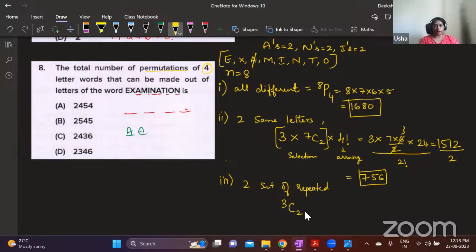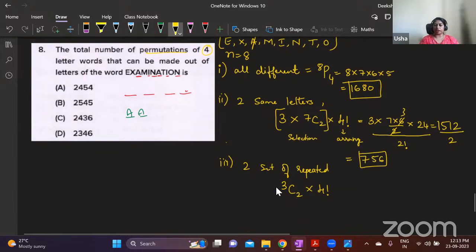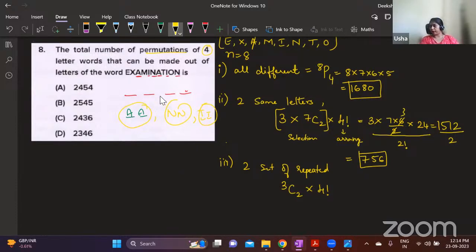So you will have 4 letters now. This 4 letters you will arrange in 4 factorial ways. Understand clearly why 3C2? Because I have one group AA, one group NN, and one group II. Okay. From this 3 groups, I need to choose any 2 groups. That is 3C2. So after choosing 2 groups, I'm going to have 4 letters. From this 4 letters, you have to do the arrangement, which is 4 factorial.